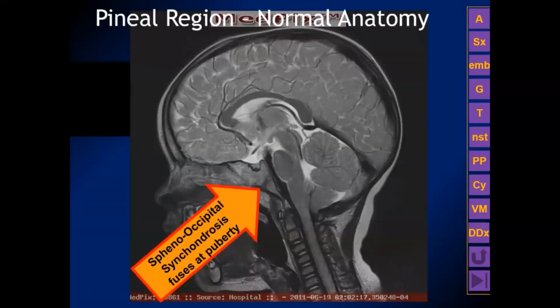We look here in a child, and we know that this is a young patient because the spheno-occipital synchondrosis is not fused, and that normally fuses at puberty.